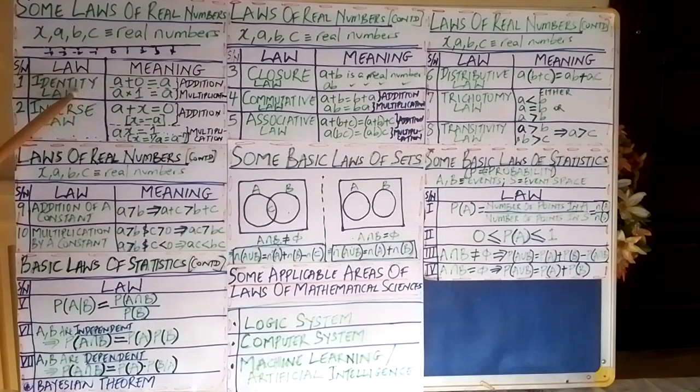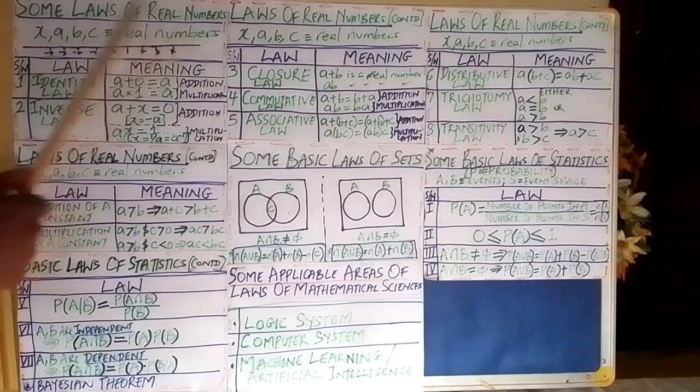identity law. What this law says is that with respect to addition, given a real number A, that is, any number here, of course, because real numbers we are talking about, it could be 0.2, 0.3, 1.5, minus 3.6, and so on and so forth.